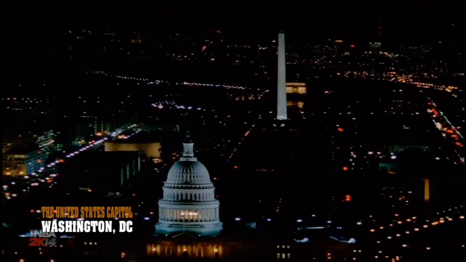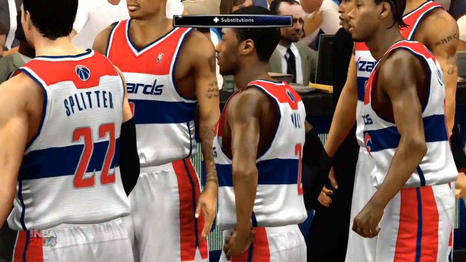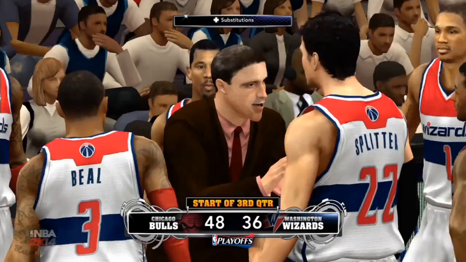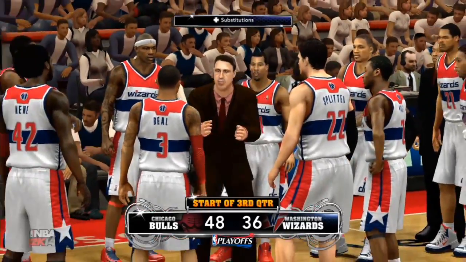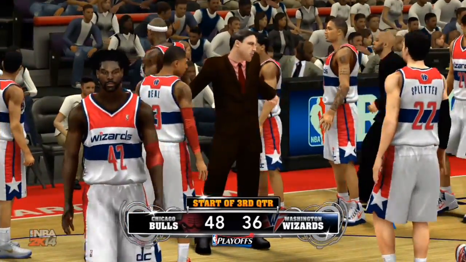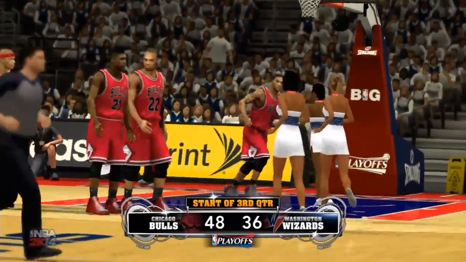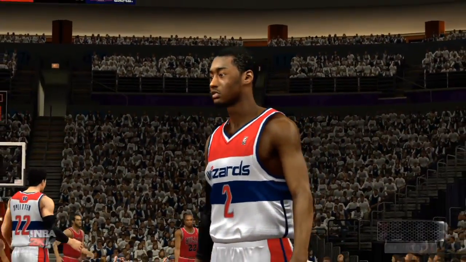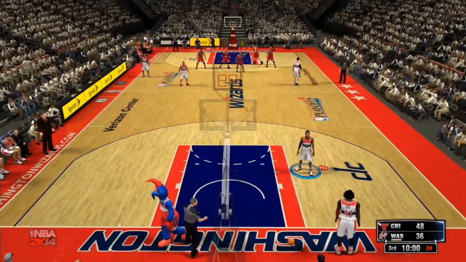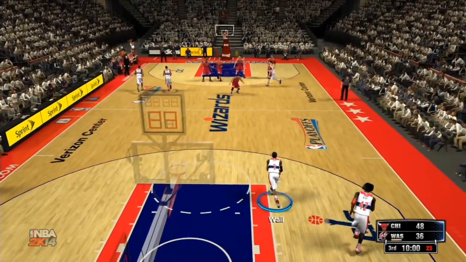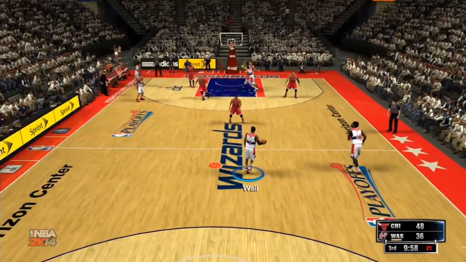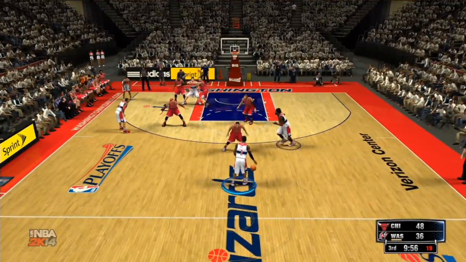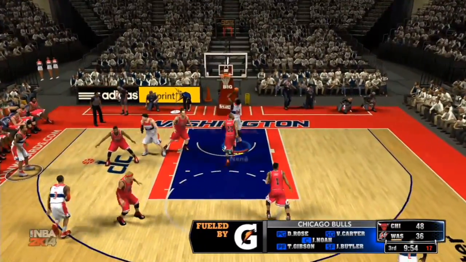Beautiful shot of Washington, D.C. as we're just about set for the second half. We'll see if Washington can come back in this game with their season on the line. 48-36 the current score, as Chicago destroying Washington right now, as Washington's rebounding has been a huge problem here tonight for them. And John Wall will bring it down to begin this second half.